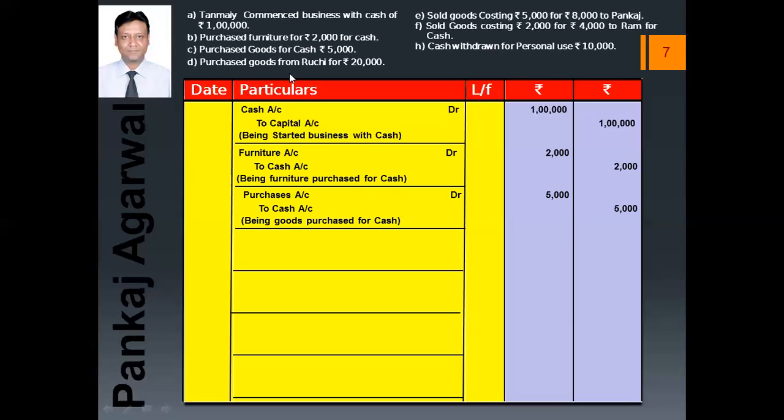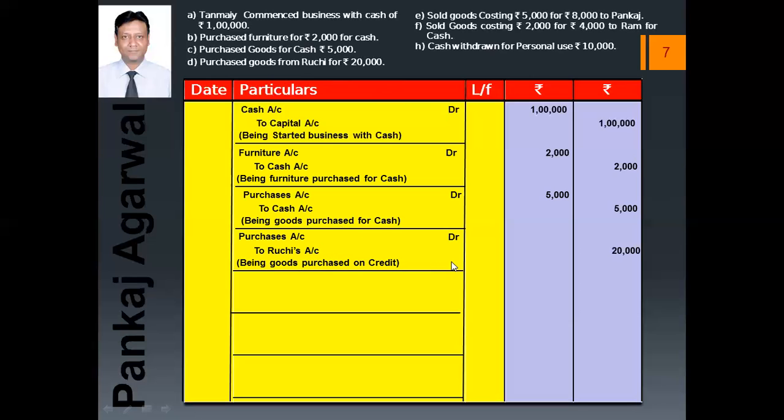Fourth is purchased goods from Ruchi for rupees 20,000. Here, purchases account will be debited and to Ruchi. Make sure that whenever there is an account which is personal in nature, if you want to write the word account, you write apostrophe s. If you don't write apostrophe s, don't use the word account.